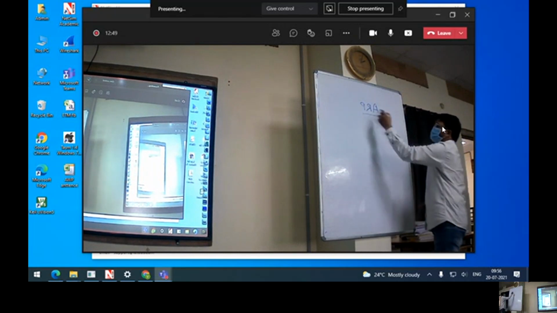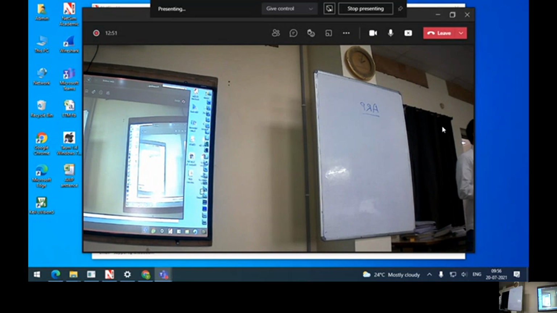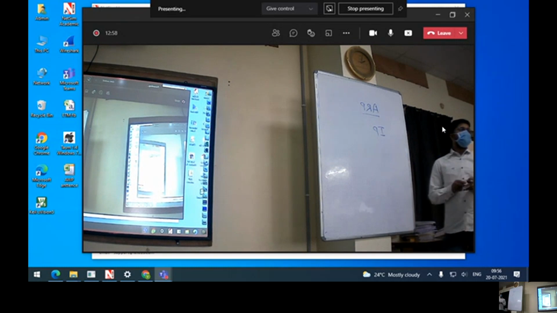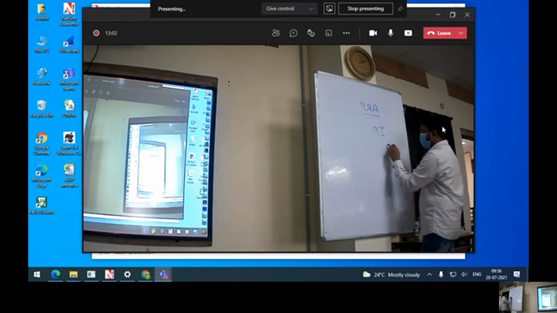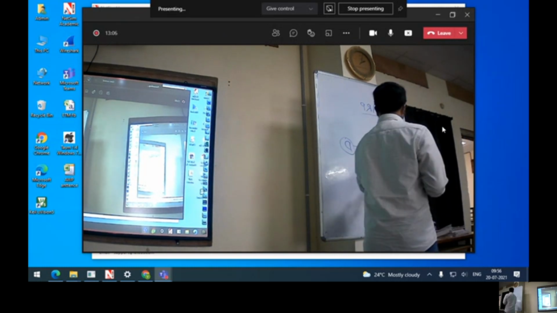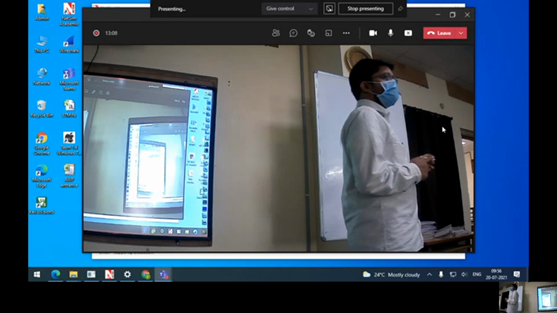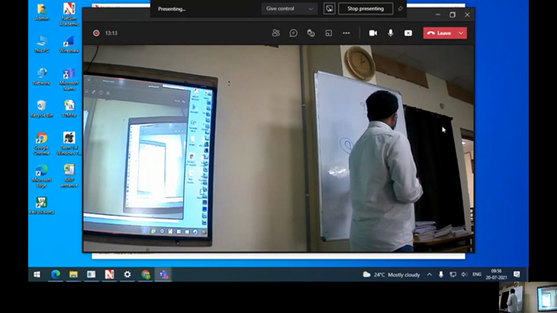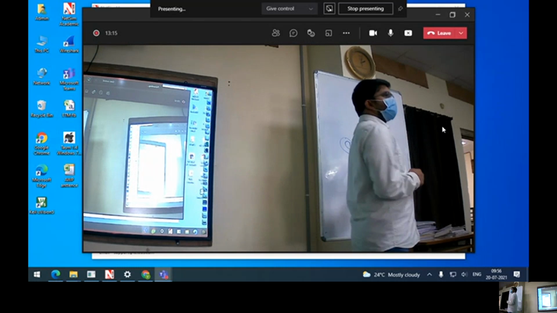So basically, when we consider ARP, we said we have some IP address and we want to find out what is the corresponding MAC address. So if I have some source to destination communication, and some routers in between, if a packet is coming to this particular router, it has to identify.